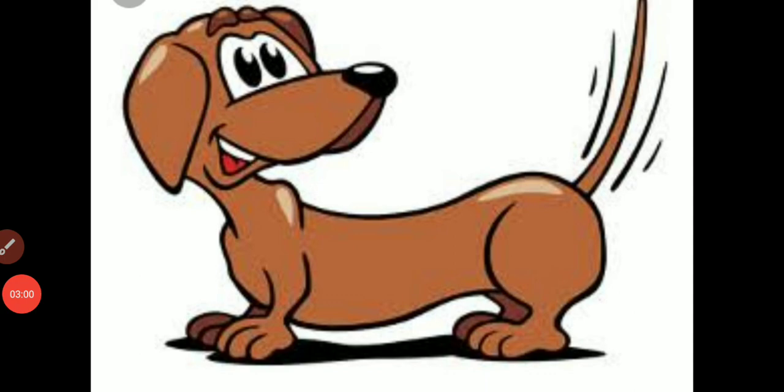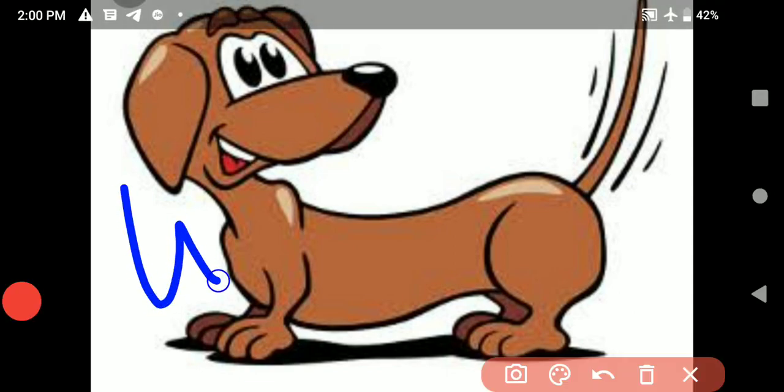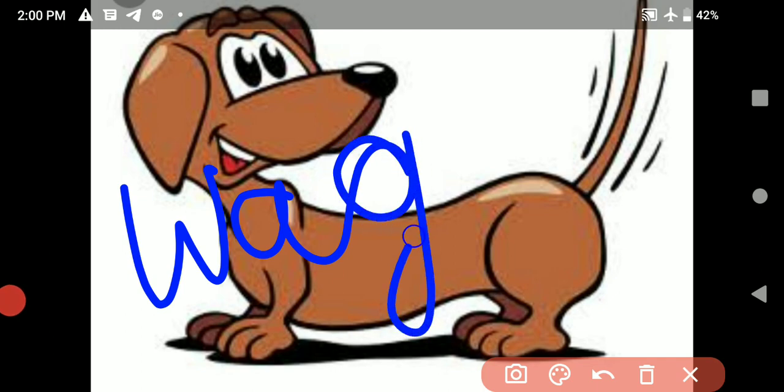Now all of you look at this one. This is the picture of a dog. Dog is moving its tail to show affection. Tell me what word is this? First letter is W. What is the answer? Answer is wag. Wag means shake.